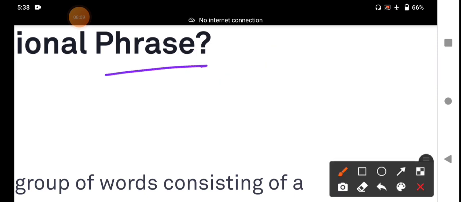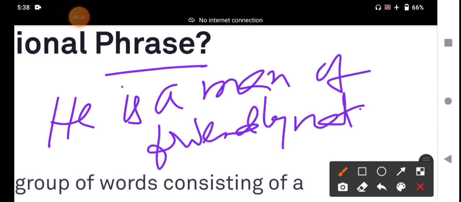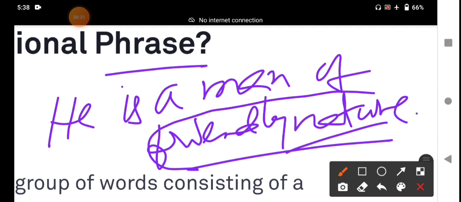For example, he is a man of friendly nature. Friendly nature is a phrase. It is an adjective phrase. This one is a phrase. It gives some meaning. It is a part of a sentence. It does not have subject and predicate. It is the phrase, my dear students.